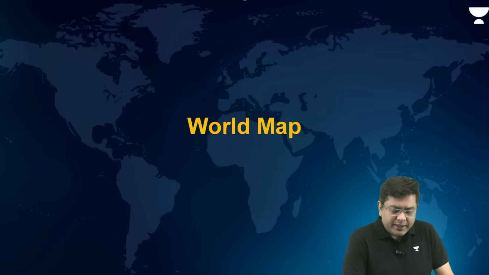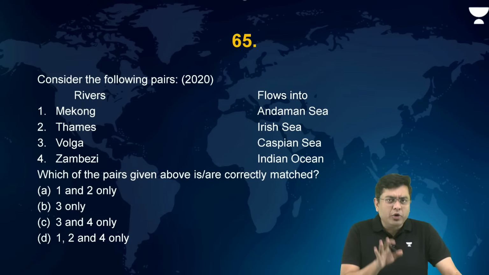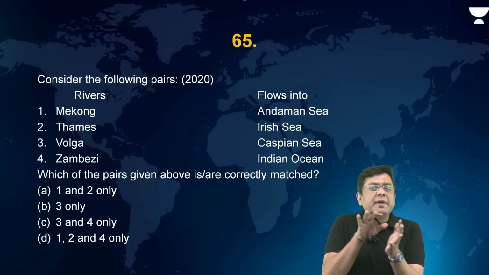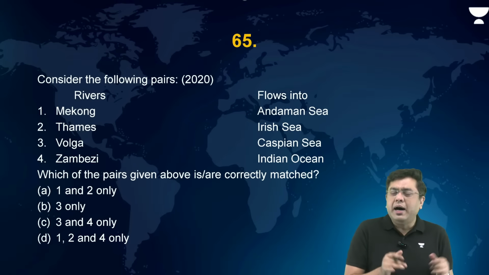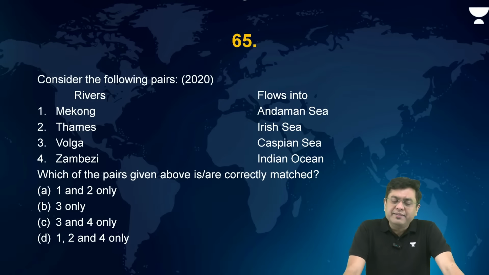Okay, now then coming to certain questions associated with world map. Now here also understand some of the questions we have segregated which will be covered in IR when it comes to world map, but the other ones relevant for the world map we will cover here. Consider the following pairs, the rivers and where they drain into.